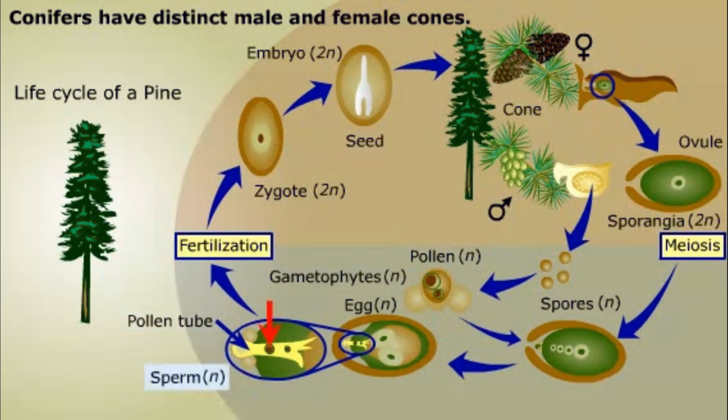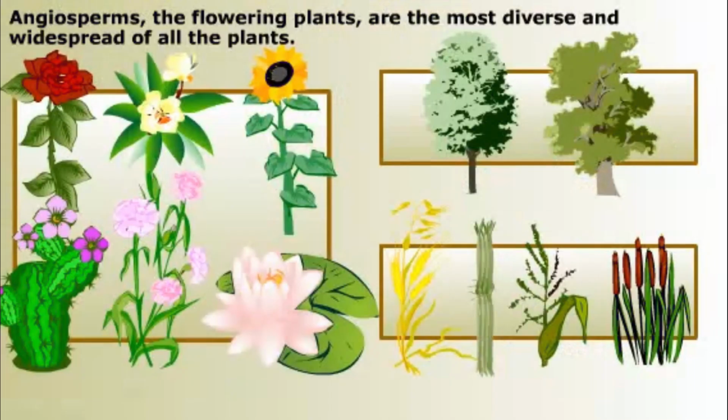When a pollen grain reaches an ovule within a female cone, it develops further and begins to form a tube that will conduct its sperm to the egg within the ovule. Fertilization may occur a year after pollination. These are two distinct events in the life cycle. The zygote develops into a sporophyte embryo within the ovule. When the ovule has matured into a seed,